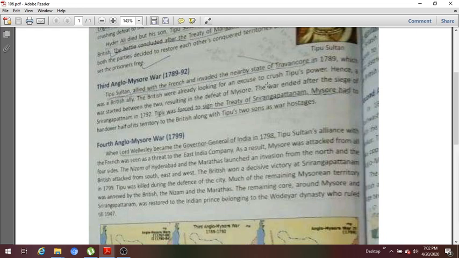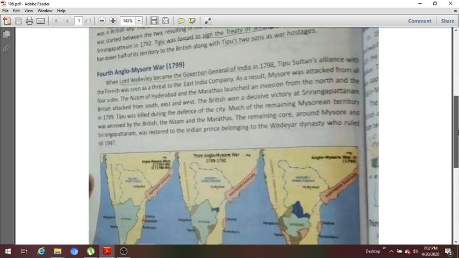It can be asked in the examination which treaty was signed in the Third Anglo-Mysore War, that is the Treaty of Seringapatam between Britishers and Tipu Sultan. You can note down, it can be asked in the examination. So this is the story of the Third Anglo-Mysore War.